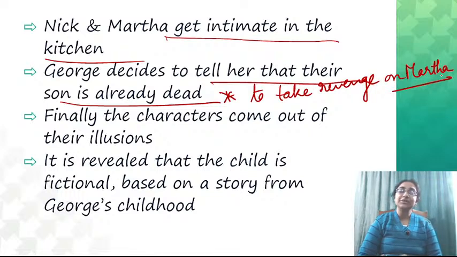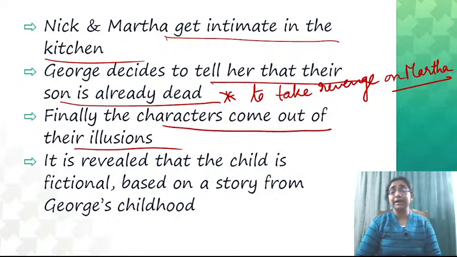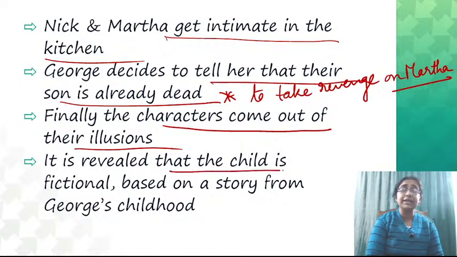So George decides to tell her that their son is already dead, and finally, in the last act, exorcism, it is revealed that the characters are all in an illusory state. They come out of their illusion, and it is also revealed that the child is fictional, based on a story from George's childhood.